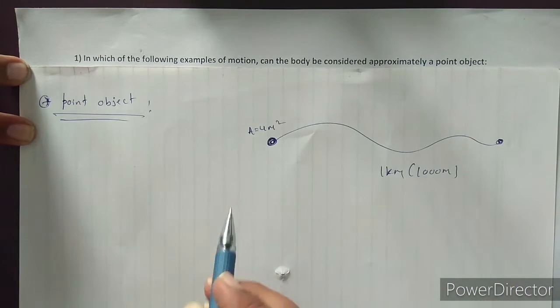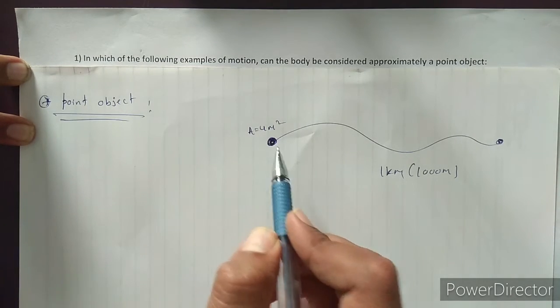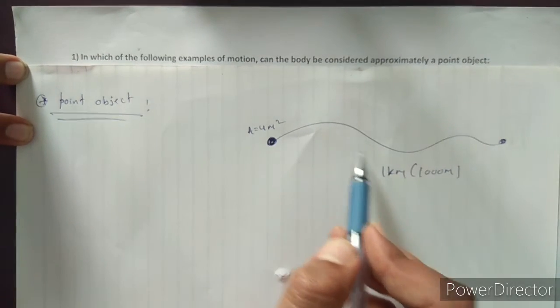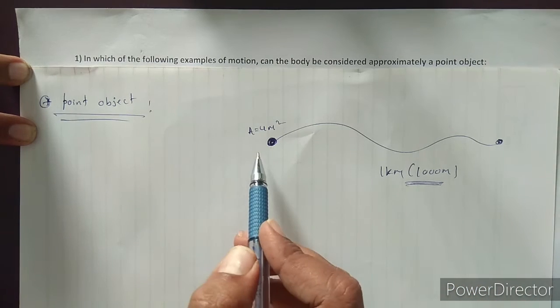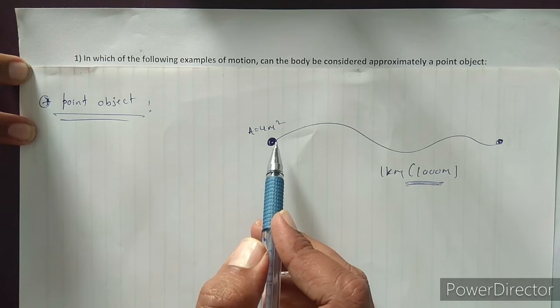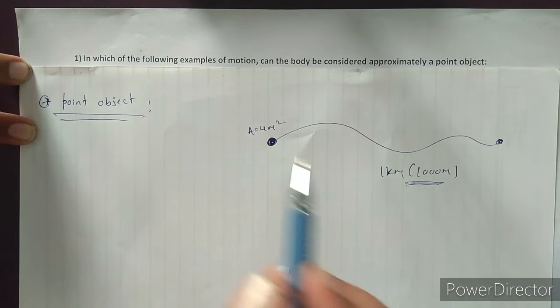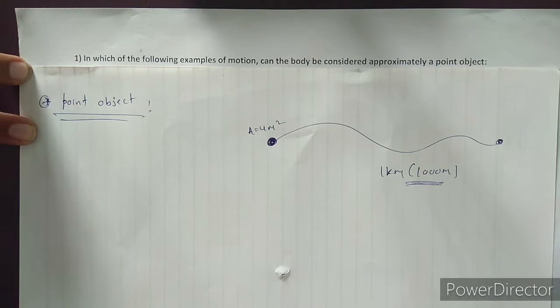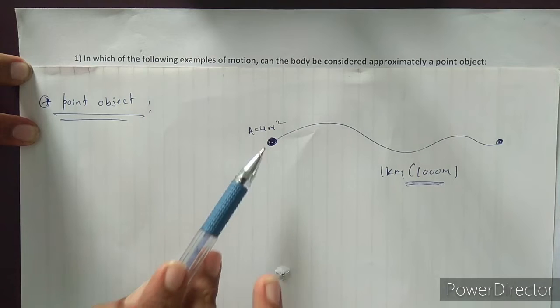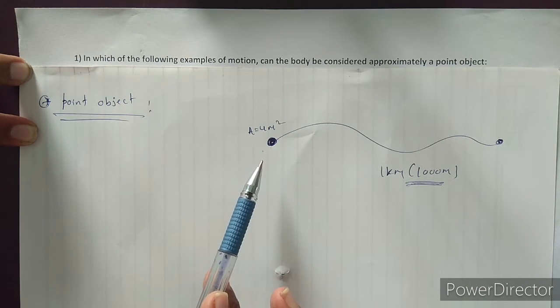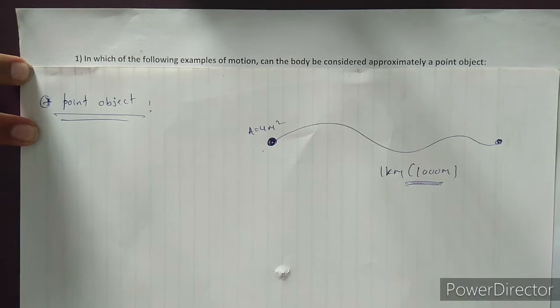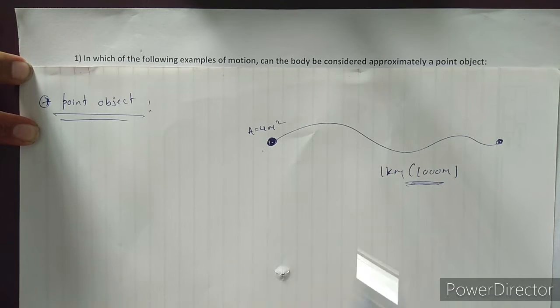So in this case, the ball's area is 4 meters square, but the distance traveled by this body is 1000 meters. Comparing this distance traveled by the body to the size of the body, the size of the body is very small. In such cases, we treat this body as a point object. So point object means the size of the body is very small or negligible compared to the distance traveled by the body. That body is known as a point object. Okay, see here, this was the first example.